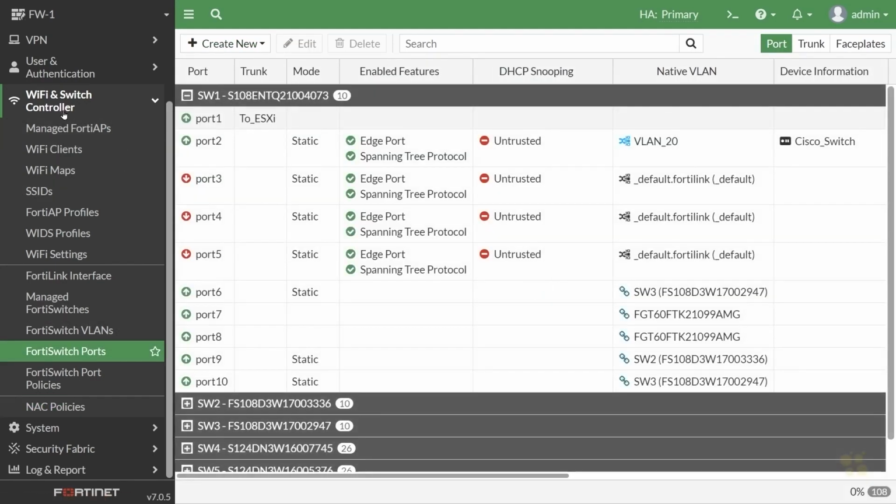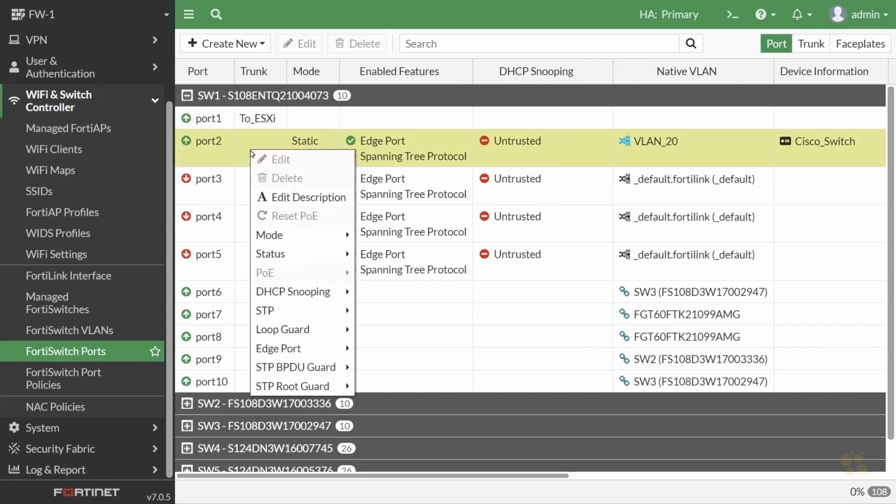So here under Wi-Fi and switch controller, we'll click once again on FortiSwitch ports. And I want to focus our attention on port 2 on our switch number 1 right here. So currently the native VLAN is 20. And it's allowing us to specify a VLAN because the mode is static. So if we right-click anywhere on this switch port 2, from the drop-down, we can go down here to mode, and instead of continuing to use static mode, let's go down to network access control.